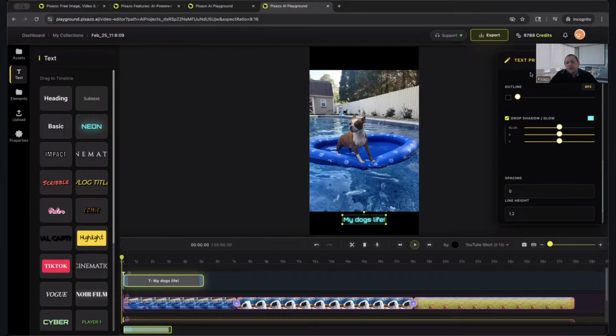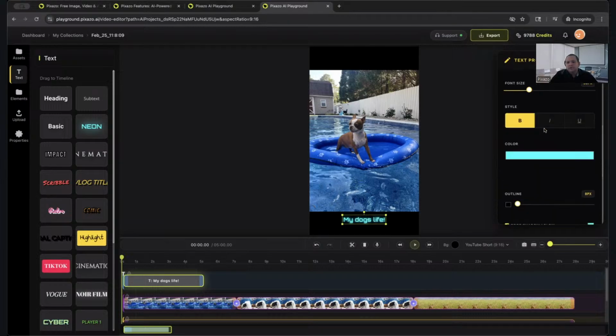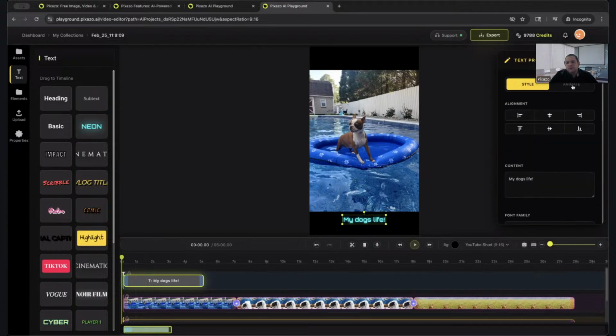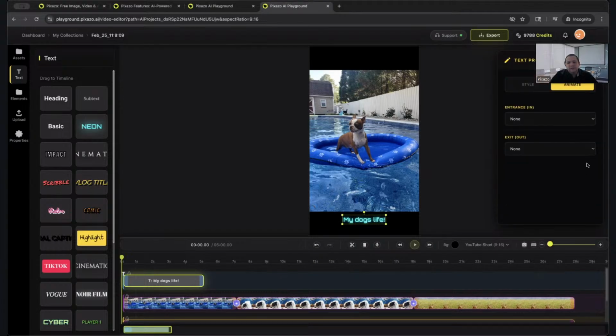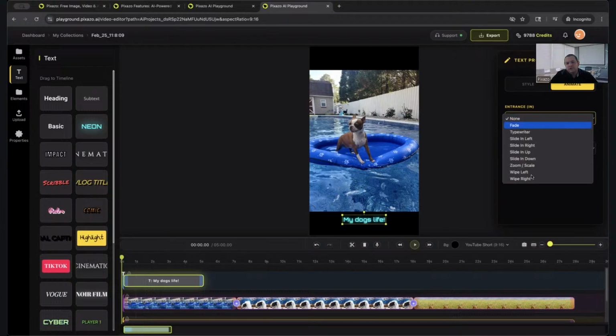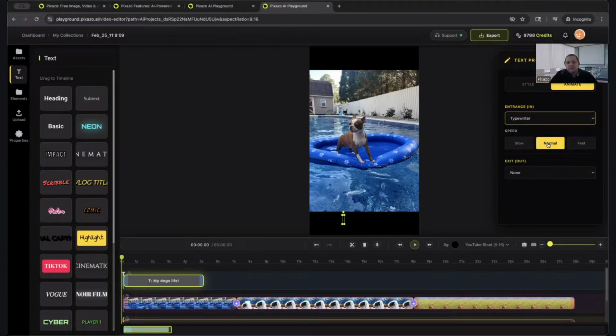The other things you guys are also able to do, let me just quickly show you here. We can go into the top here, go to animate. We can also animate the text here. So we have different animations that you guys can pick from. If you want an effect of a typewriter, we can select typewriter, select normal as the speed, and then the animation will be like somebody typing on the typewriter. And with that, all of these have different animations that you can set up and different styles as well. Okay, so I have that.